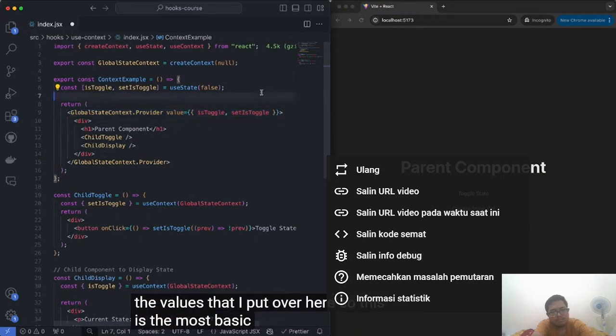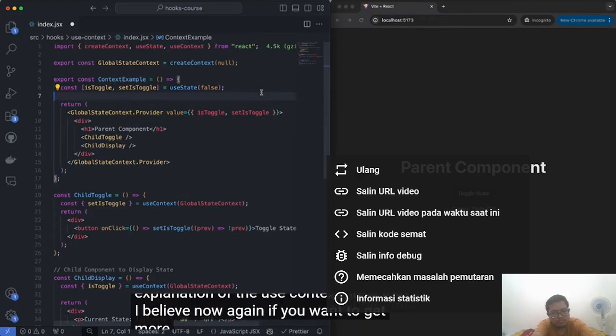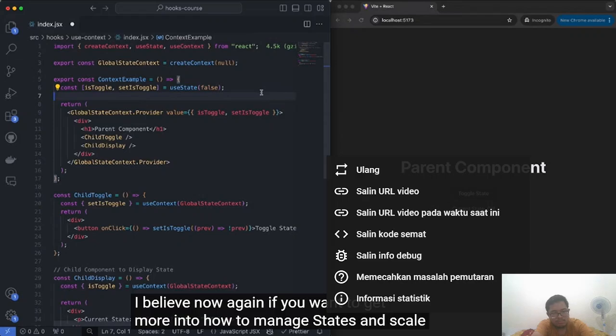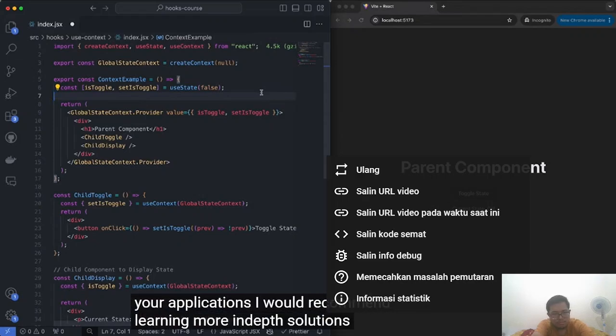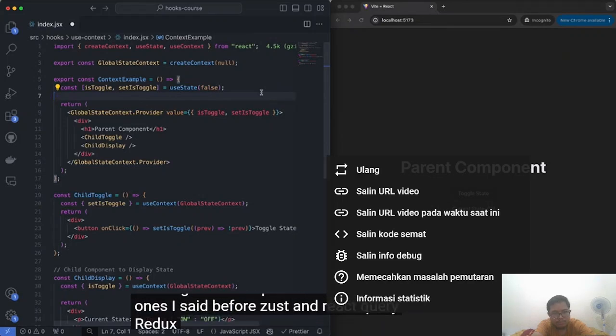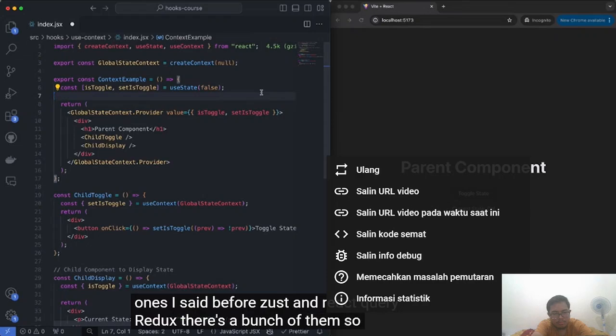So this is the most basic example and explanation of the use context hook that I believe. Now, again, if you want to get more into how to manage states and scale your applications, I would recommend learning more in-depth solutions like the ones I said before: Zustand, React Query, Redux, there's a bunch of them. So yeah, that's basically it for the use context hook.